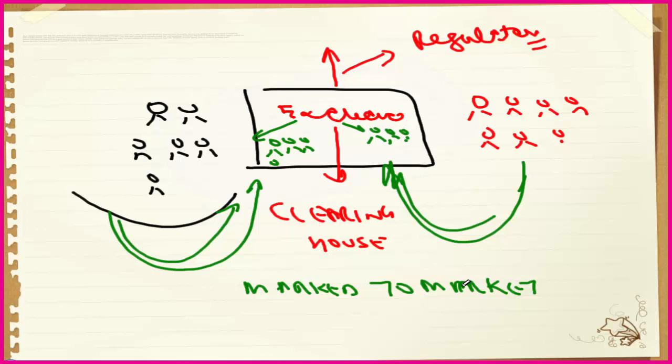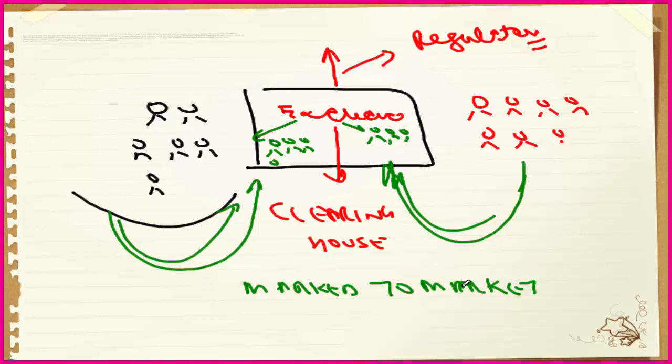So when I say exchange traded derivative markets, it means futures are exchange traded, and options can be OTC as well as exchange traded. So I will say some part of options is also exchange traded. But forwards and swaps are not exchange traded, they are OTC market products. So we want to find out what are the positives and negatives of exchange traded, and what are the positives and negatives of OTC markets.